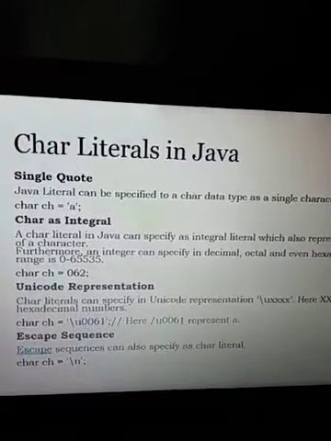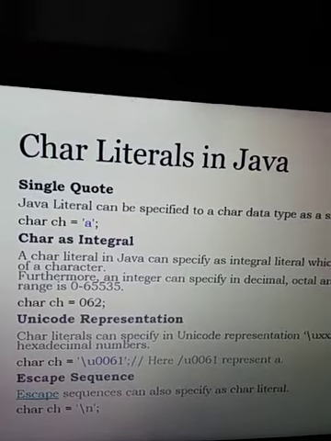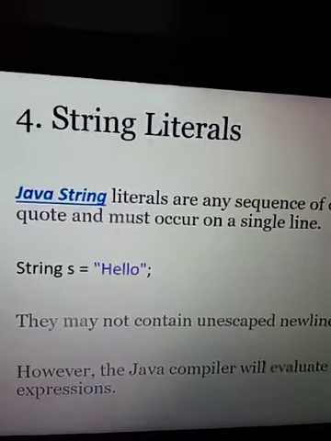Instead of ASCII, we can also give the Unicode values and escape sequences. Various escape sequences we know: backslash n, backslash t, backslash a, backslash b. We have studied them already in C++ programming. The same set of escape sequences can also be given as character literals.